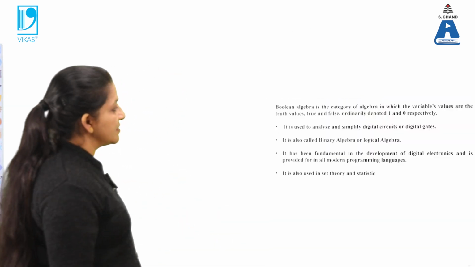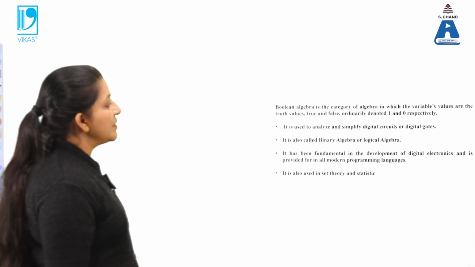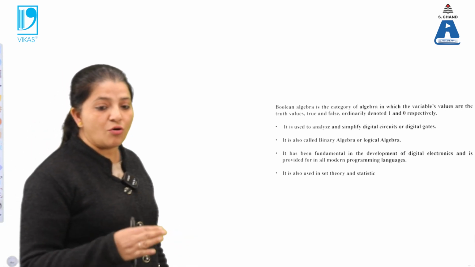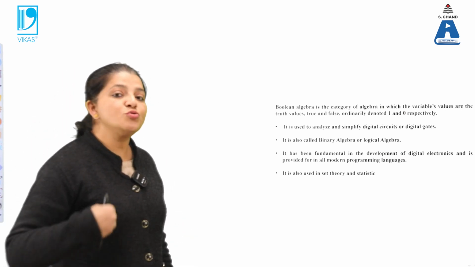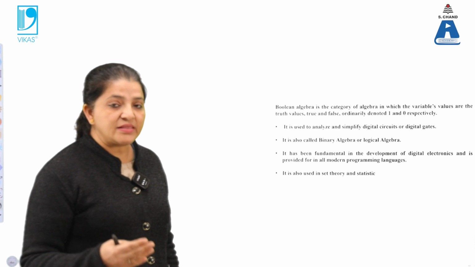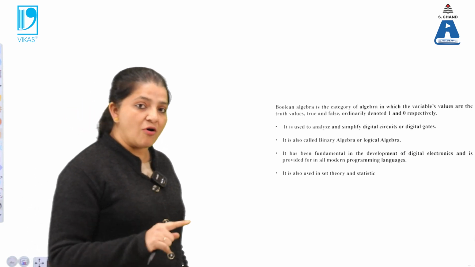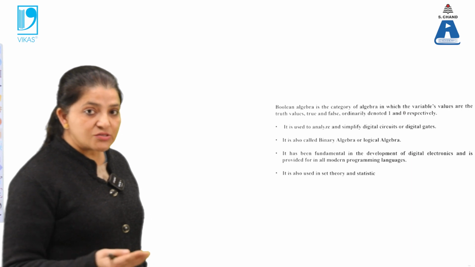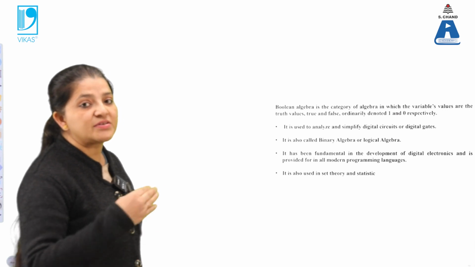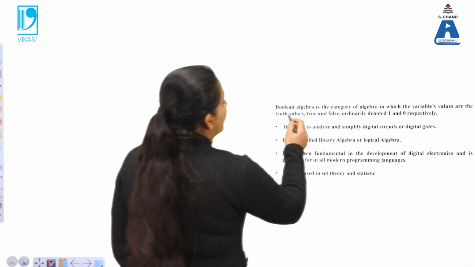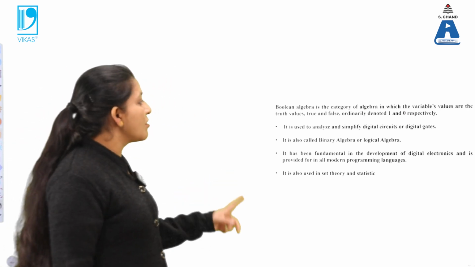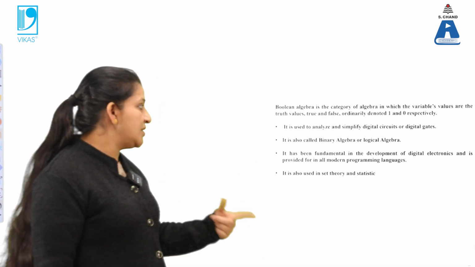Okay, so Boolean algebra is a category of algebra in which the variables' values are truth values, and that will give us true or false. That means in order to convert analog signals to digital signals, we opt for Boolean algebra, and that gives us either a true value or a false value. In this case it is either yes or no. When it is yes or true, it will give us the value 1. When it is false, it will give us the value 0. So Boolean algebra is a category of algebra in which variables' values are the truth values, true or false, ordinarily denoted by 1 and 0 respectively.